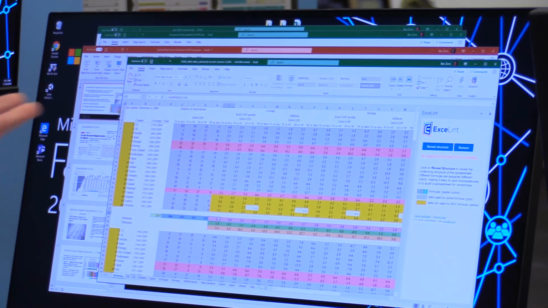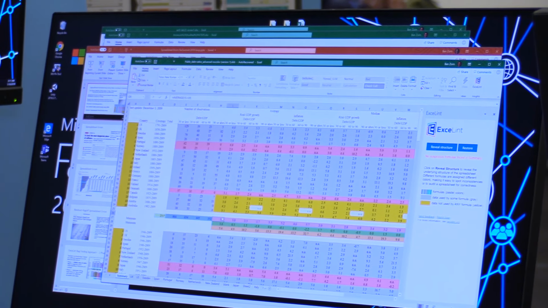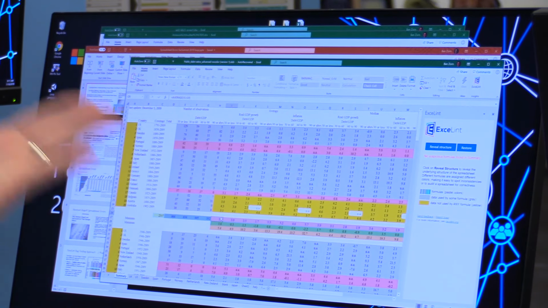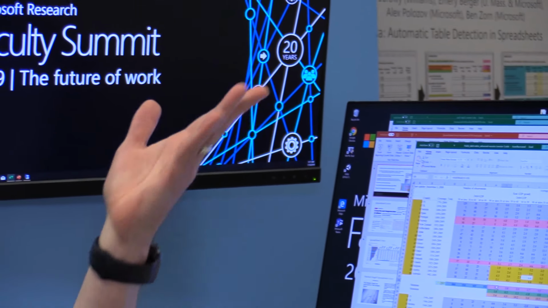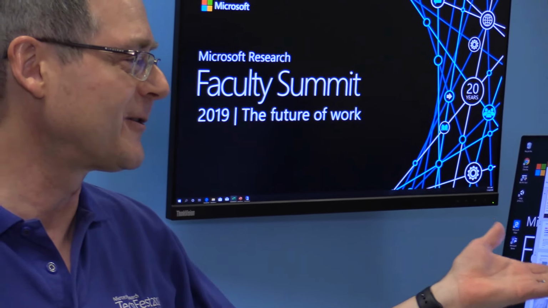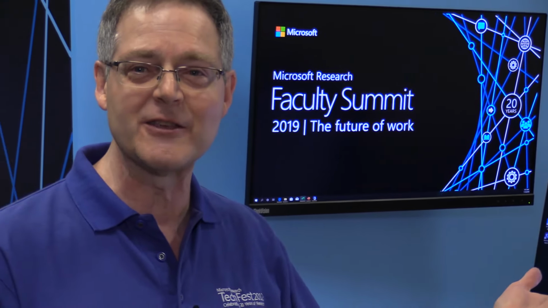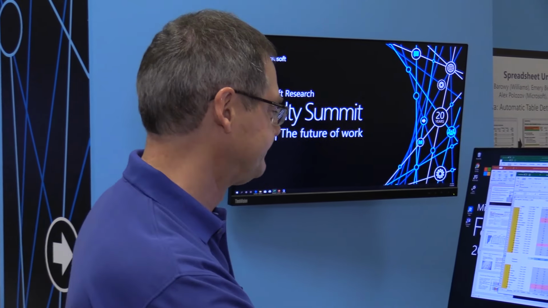So with Excellent we have a tool that allows you to very quickly understand what's going on in the spreadsheet and make important decisions. And as you can imagine, if the individuals who created the spreadsheet originally, Reinhart and Rogoff, had had this tool, they wouldn't have made this very important error, which led to incorrect conclusions.